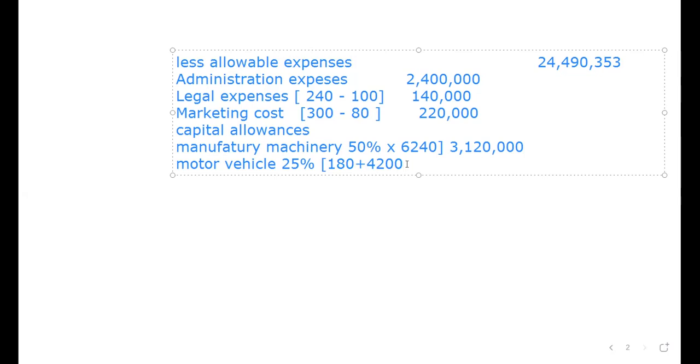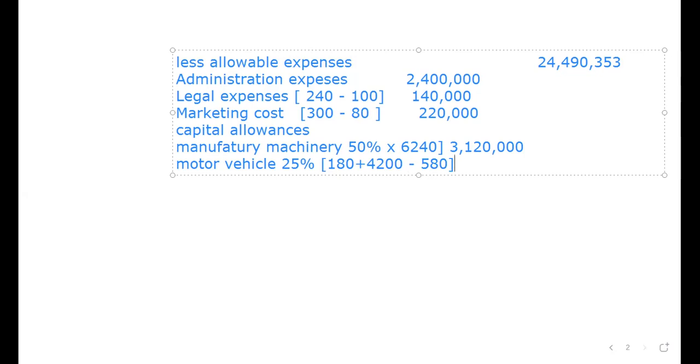If you check on number 3, part 1, a pickup vehicle whose written down value was 420 was sold for 580. So when we're disposing, we take the value of the sale, which is 580. So that means I take 180,000 plus 4,200,000, then subtract 580,000, then multiply this with 25%.